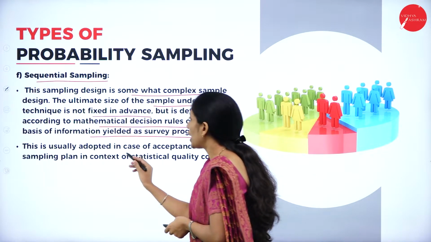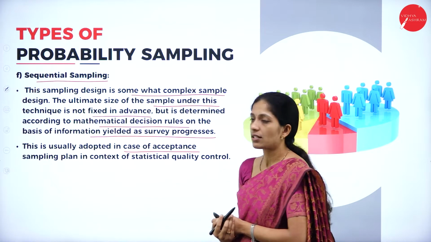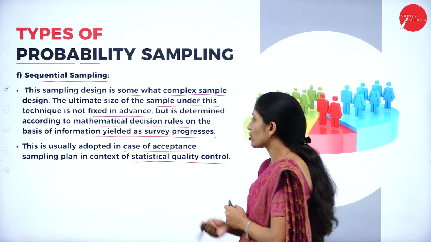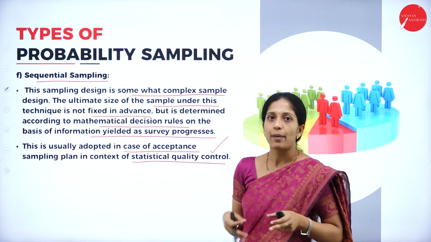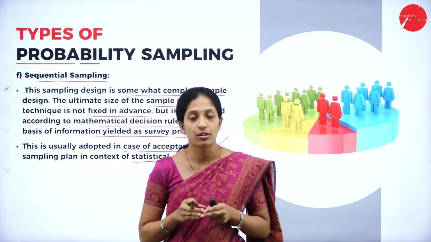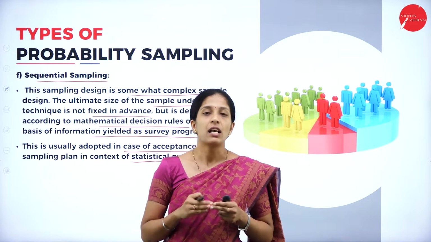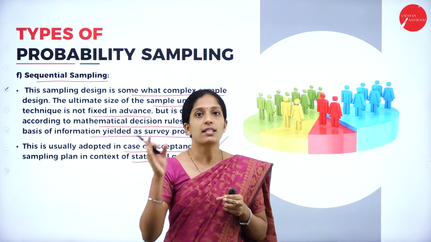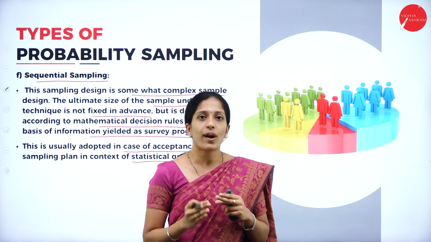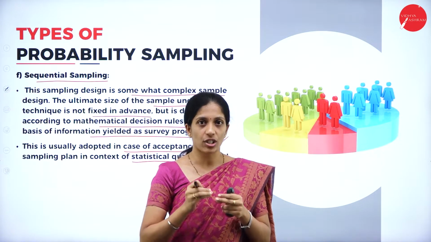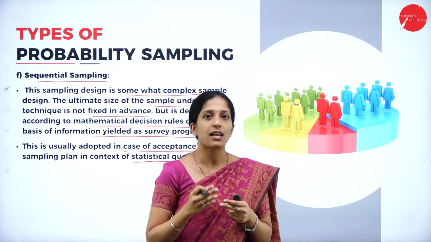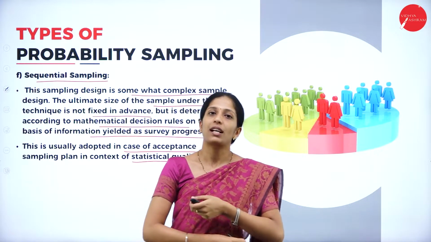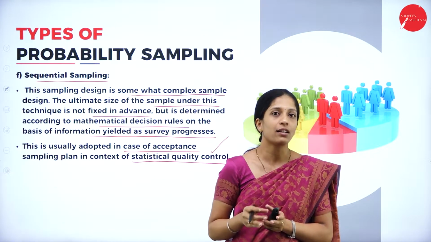This is usually adopted in the case of acceptance sampling plans in the context of statistical quality control. So this is a type of mathematical or statistical tool, and it is a complex method where the sample size is not decided in advance. As the information collection progresses, the sample size keeps on varying; it can expand or it can contract.